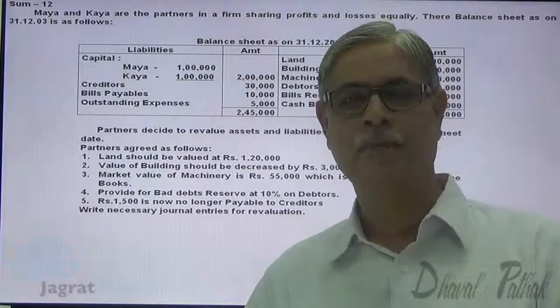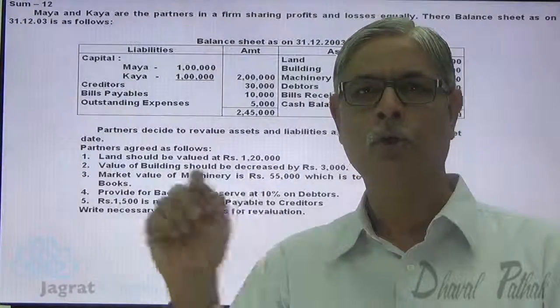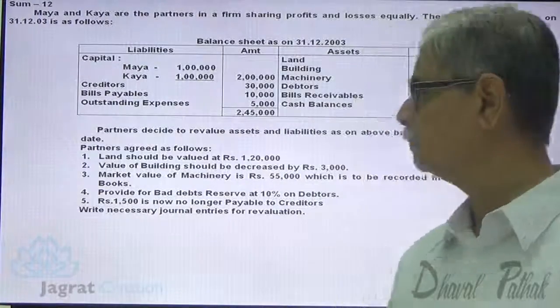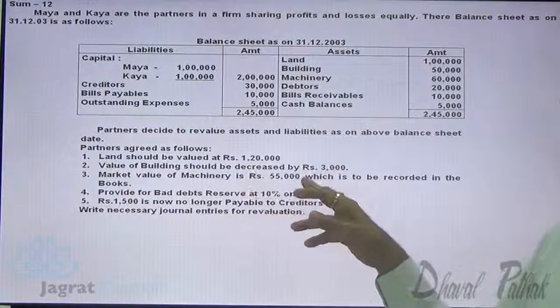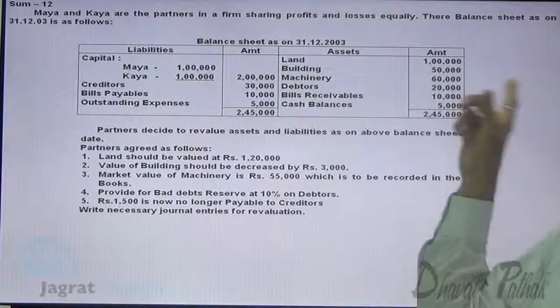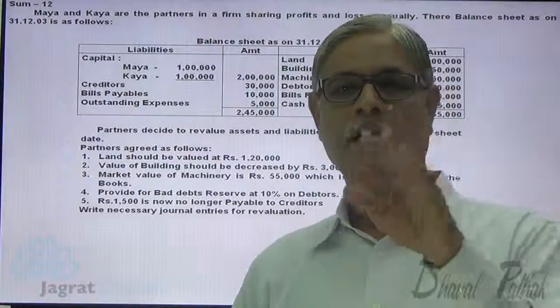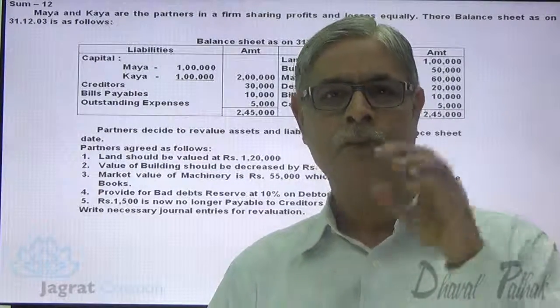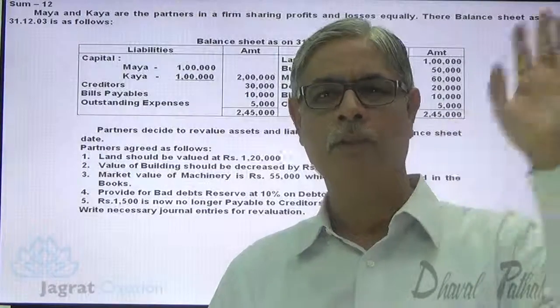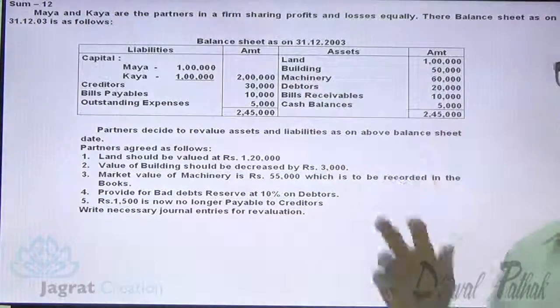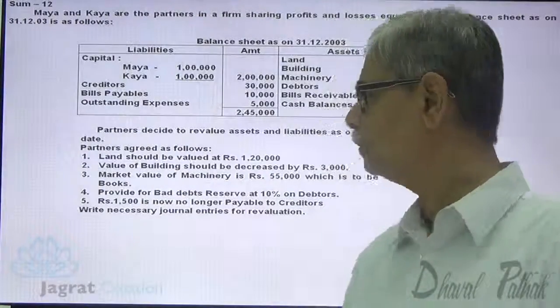So the journal entry for that is revaluation account debit to building account credit. Building will appear in the balance sheet at 47,000. Market value of machinery is 55,000, which is to be recorded in the books. Since the machinery is 60,000, market value 55,000, decrease in value of asset is 5,000. This is a loss. Revaluation account is debited for that, and this machinery will appear at 55,000 in the balance sheet.